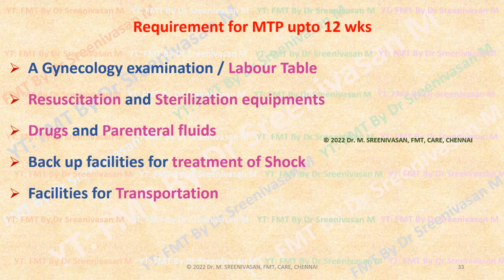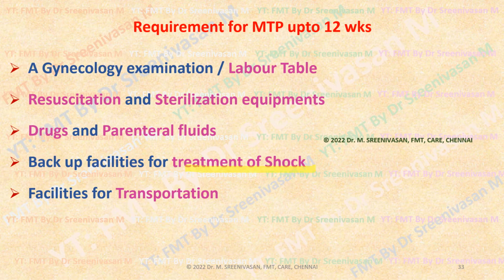So what are all the requirements for MTP up to 12 weeks for getting the permission for running the MTP center, especially in case of private hospitals or private clinics? For MTP up to 12 weeks, the Act describes that the place should have a labor table, resuscitation and sterilization equipments, then basic drugs and parenteral fluids, then drugs for treatment of shock, like IV fluids, atropine, adrenaline.